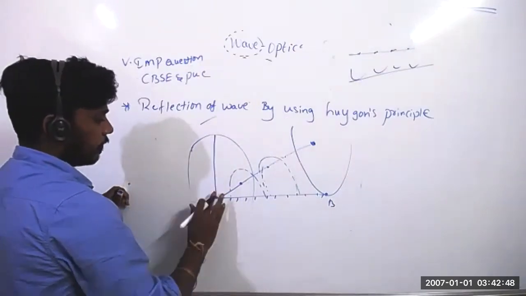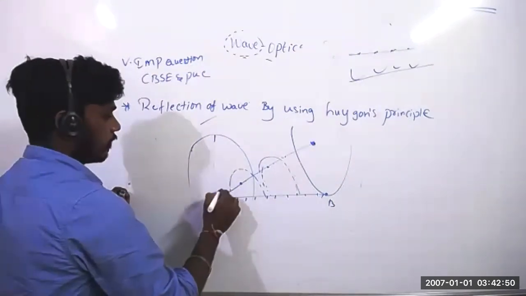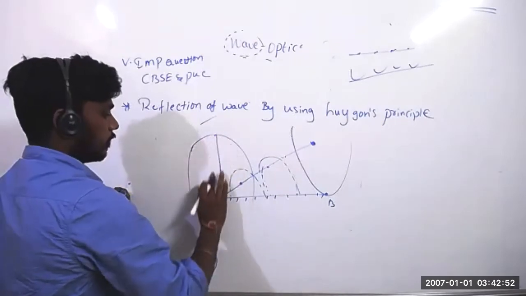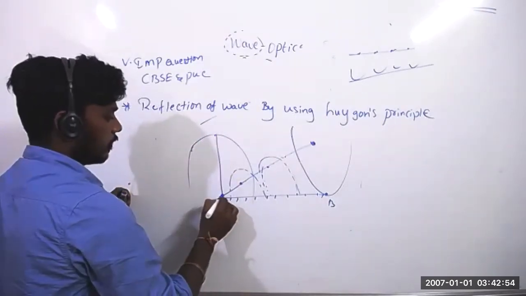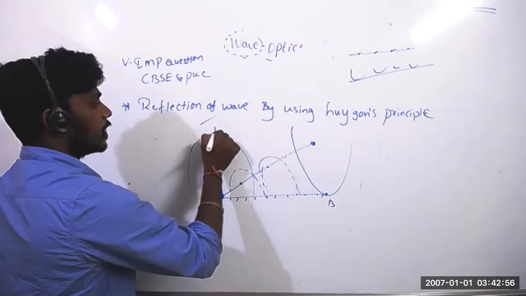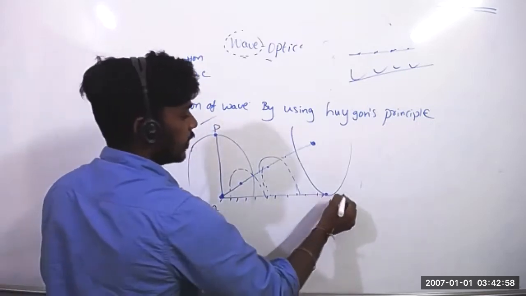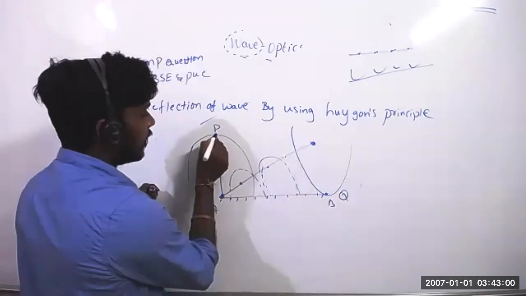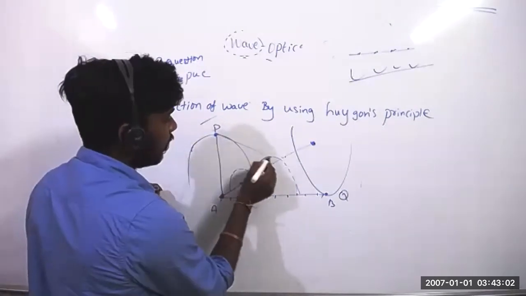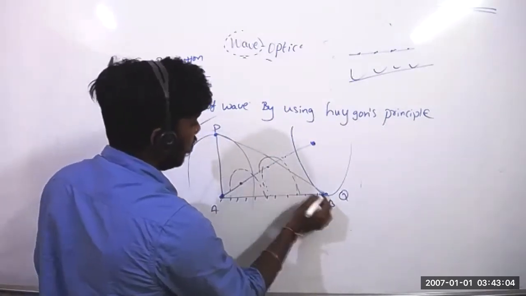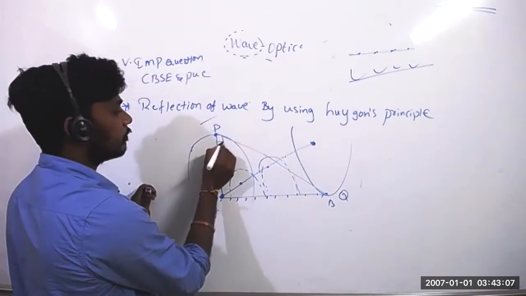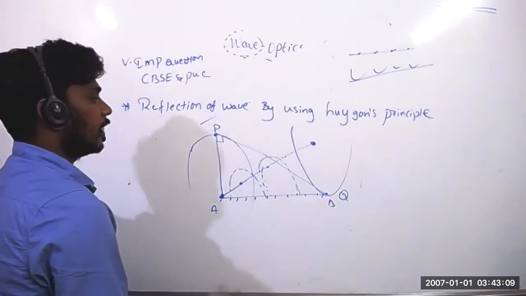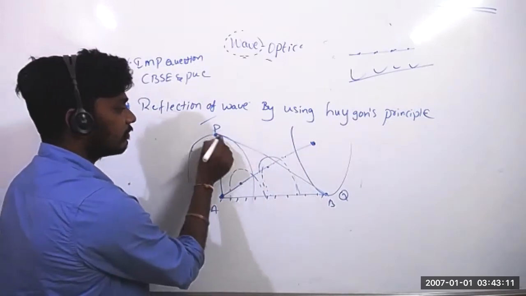Take this as P. Take this as Q. See, if I draw one line from here to here, it is nothing but a tangent, right?